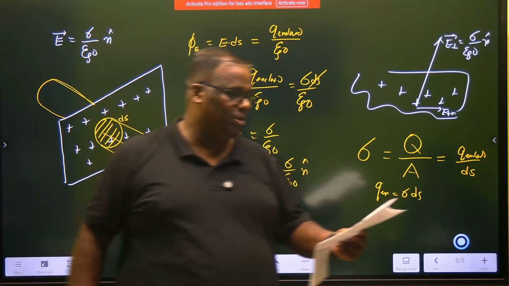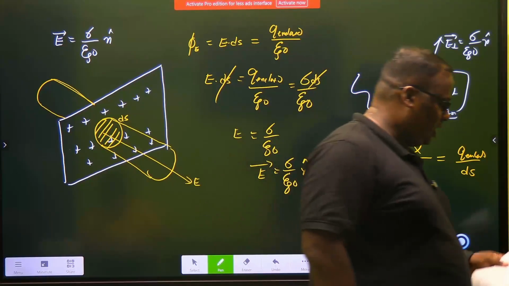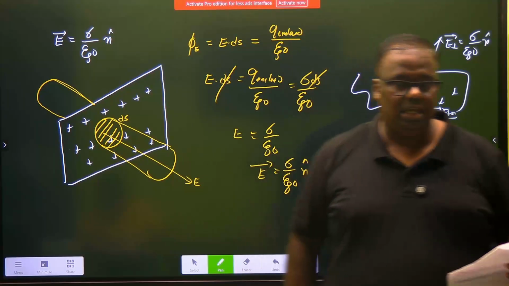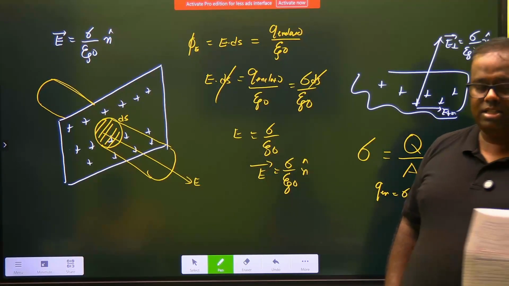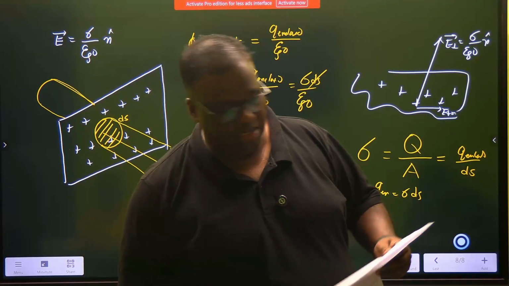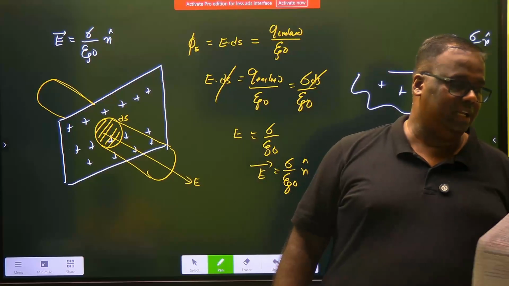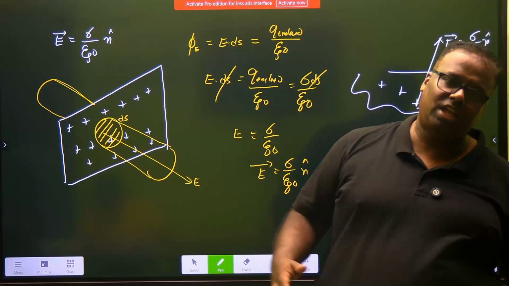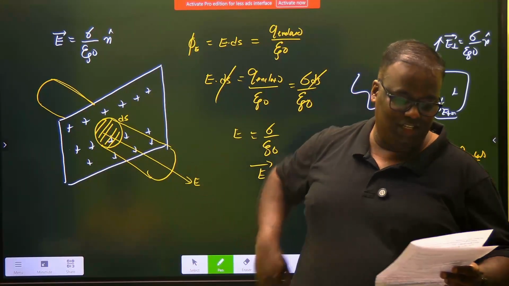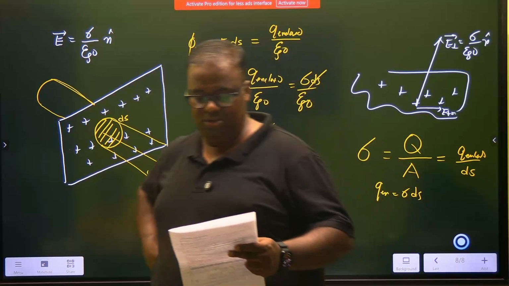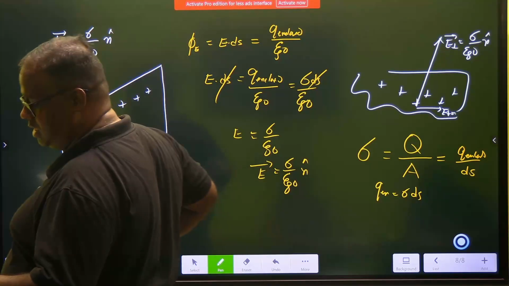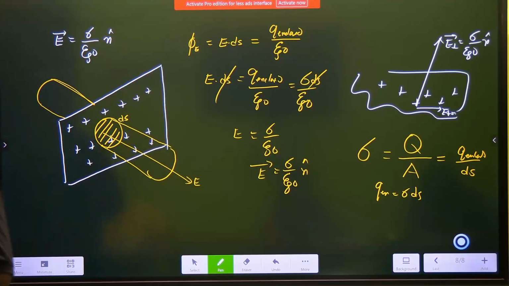So we write it. Electrostatic shielding is a phenomenon in which the electric field inside a conductor's cavity remains zero irrespective of external fields or charges on the conductor.